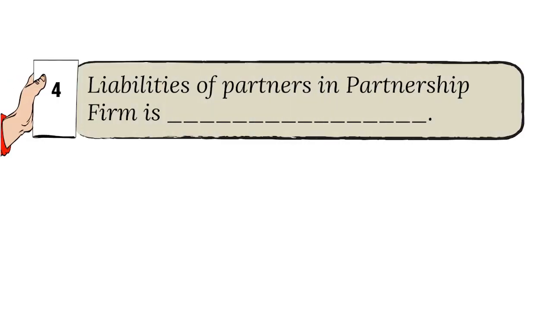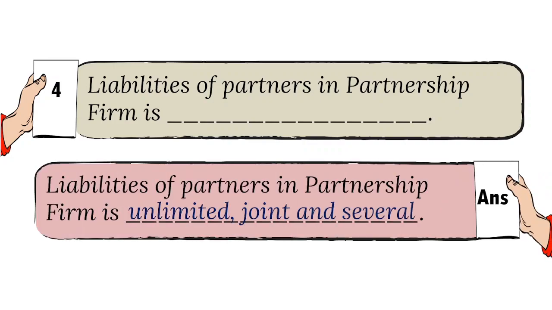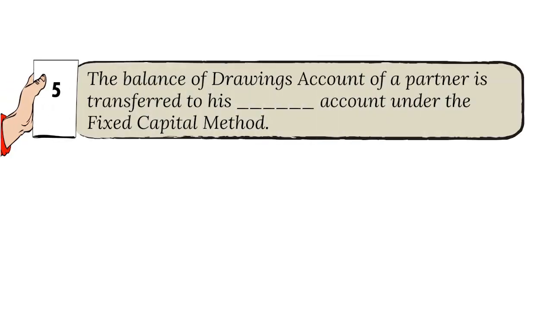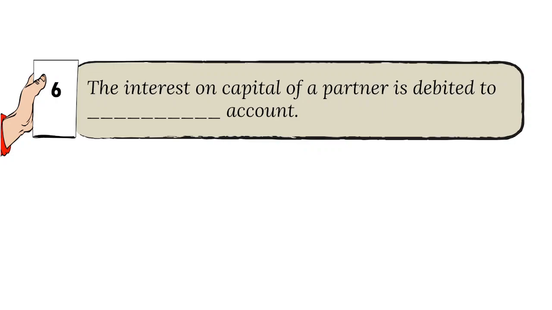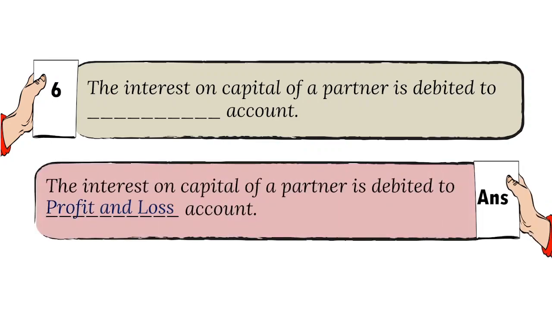4. Liabilities of partners in partnership firm is dash. And the answer is unlimited, joint, and several. 5. The balance of drawings account of a partner is transferred to his dash account under the fixed capital method. And the answer is current. 6. The interest on capital of a partner is debited to dash account. And the answer is profit and loss.